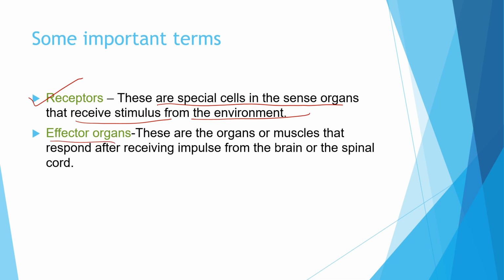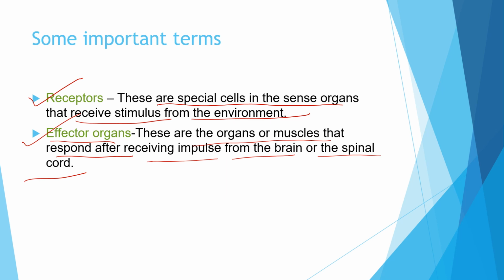These are the organs or the muscles that respond after receiving impulse from the brain or the spinal cord. Is it clear? So effector organs, the effect or the response is happening in these organs or muscles or glands when the impulse is coming from the brain or the spinal cord.